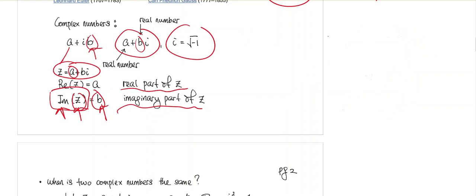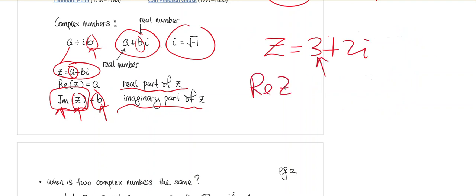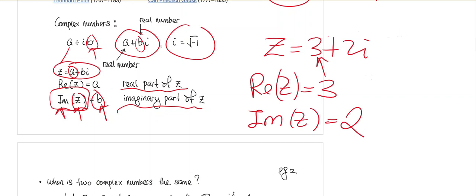So for example, we can have z equals 3 plus 2i. Right here, this is the real part of z. So the real part of z is 3, and the imaginary part of z is not 2i, but is 2.